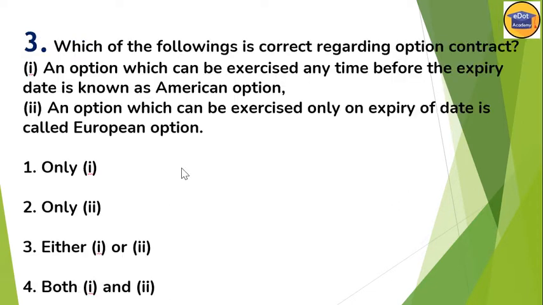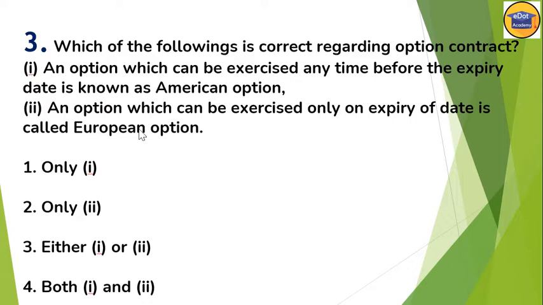Now question number 3. Which of the following is correct regarding option contract? An option which can be exercised any time before the expiry date is known as American option. It's correct, because in American option, the option can be exercised any time before the expiry of the date. But in European option, an option which can be exercised only on expiry of the date is called European option.